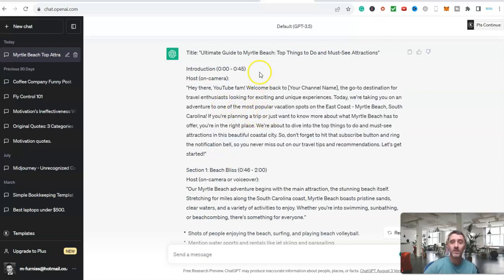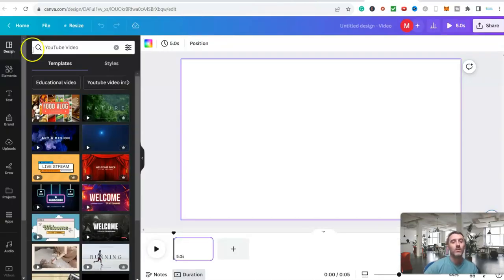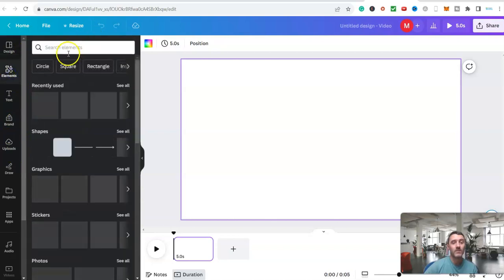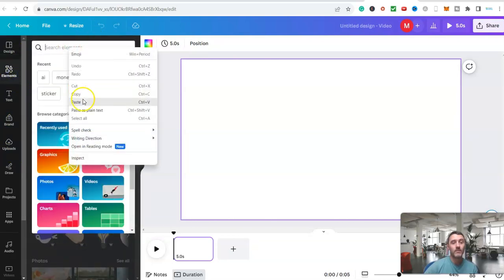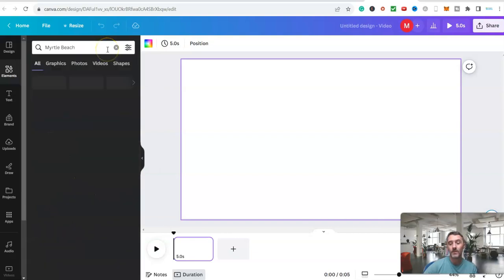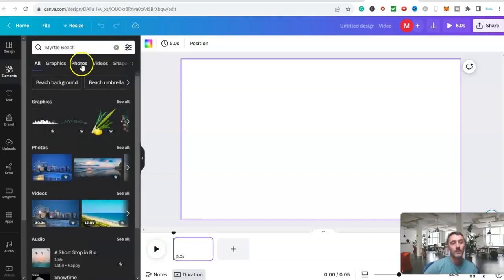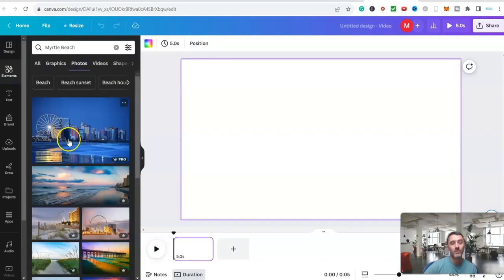But what we need to do is, so we're looking at this, okay? So we need to go over here. We need images related to Myrtle Beach, obviously. So we come over here into Canva. On the left-hand side, we go to Elements, and I'm going to right click and paste Myrtle Beach into here. I'm going to hit enter, and I'm going to click on photos for Myrtle Beach.